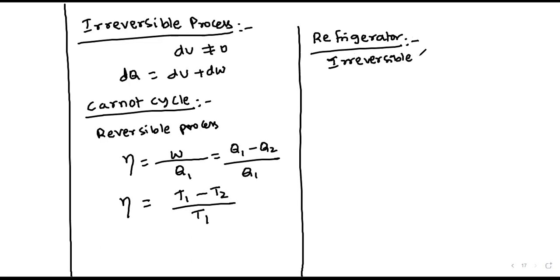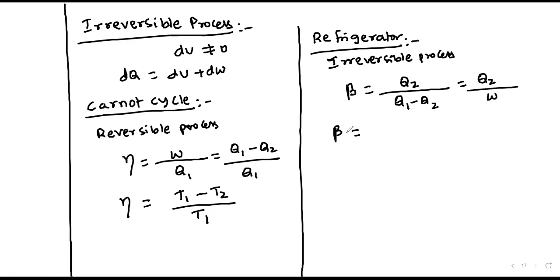Irreversible process. The coefficient of performance of a refrigerator is equal to the heat rejected by the sink upon work done, or Q1 minus Q2. Since heat depends on the temperature, we can write it as T2 by T1 minus T2. These are the formulas in the laws of thermodynamics.